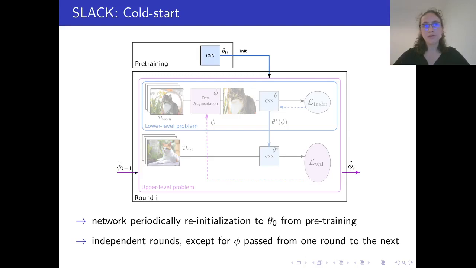This leads to our cold start approach. It consists in periodically reinitializing the network. For speed efficiency, the network is not reinitialized randomly. We use weights θ0 obtained from a prior pre-training with a uniform augmentation policy. This approach divides the search into multiple rounds that are completely independent, except for the augmentation policy that is passed from one round to the next.